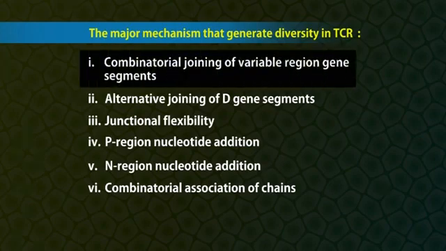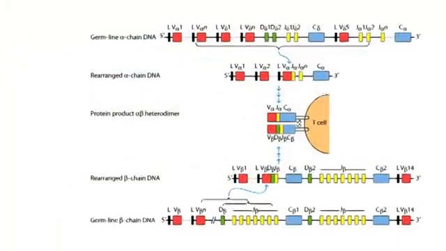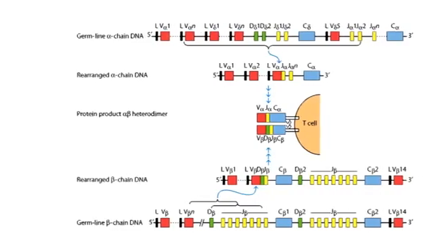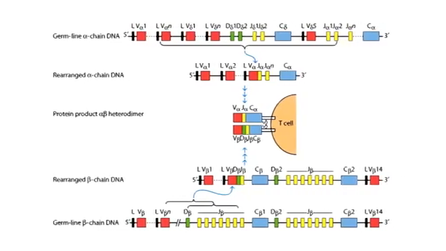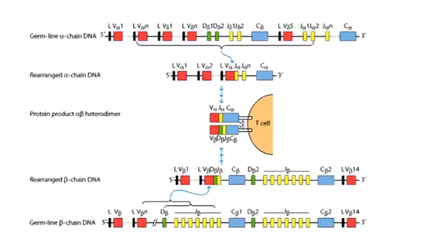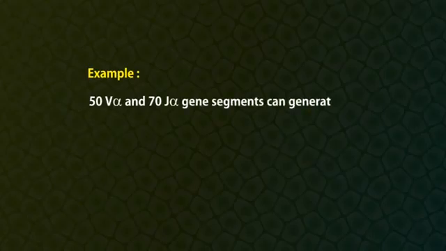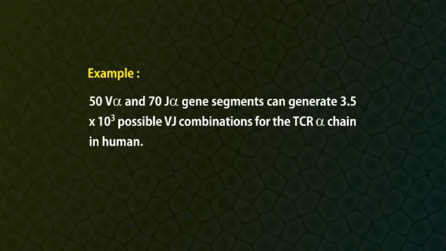Combinatorial joining of variable region gene segments. Combinatorial joining of variable region gene segments generates a large number of random gene combinations for all the TCR genes. For example, 50 V-alpha and 70 J-alpha gene segments can generate 3.5 × 10³ possible VJ combinations for the TCR alpha gene in human.